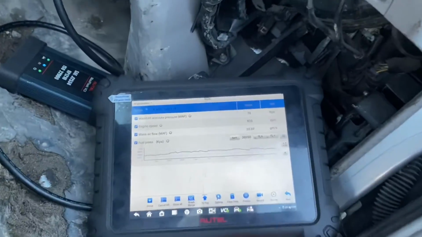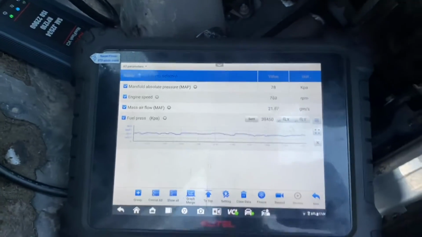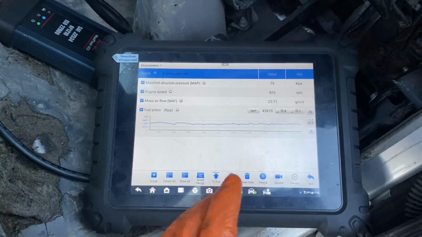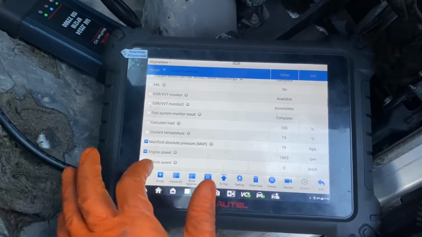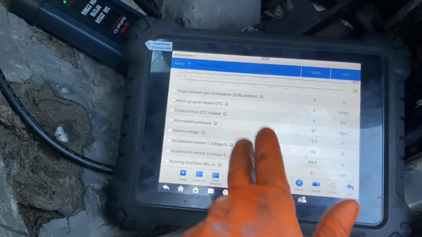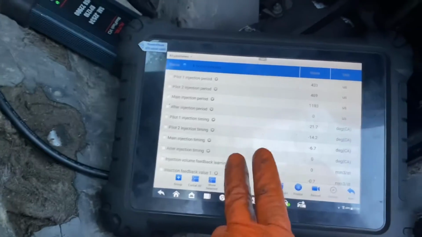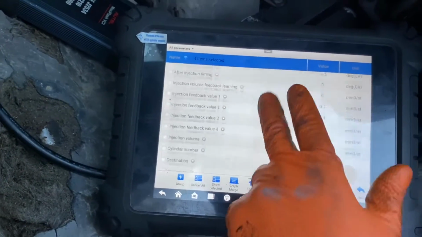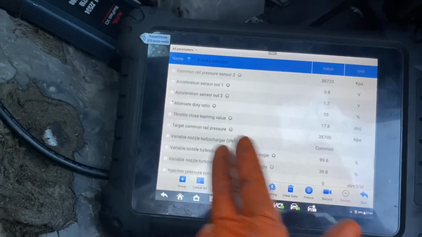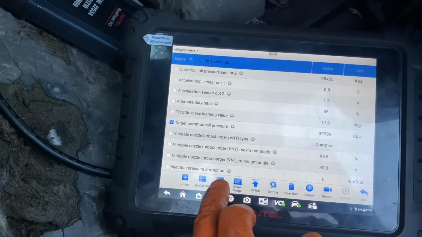I was trying to press the throttle there. Now my pressure is kind of high. What's my desired pressure? I thought I had desired pressure here. Okay. Control. Fuel pressure. Target. One second, I'm going to try and find desired fuel pressure. Target. Selected.